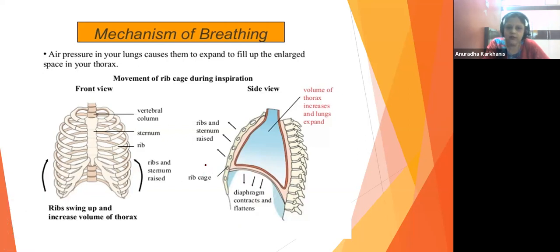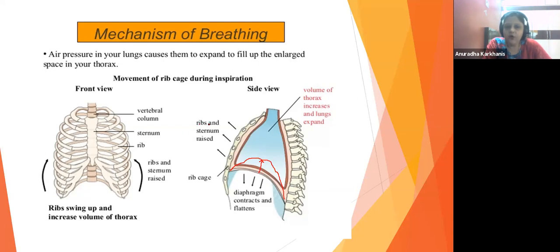So this diaphragm, which you can see lower now, was once upon a time like this. Look at the space, look at the distance. On flattening, this much cavity has increased. Once upon a time it was at this particular position; now due to the air pressure, it is going to be pulled downwards and flattened.